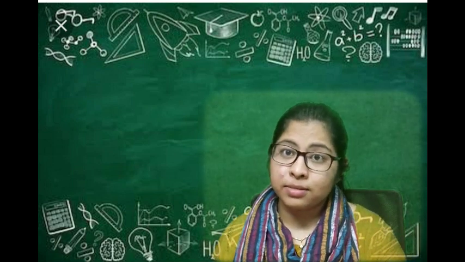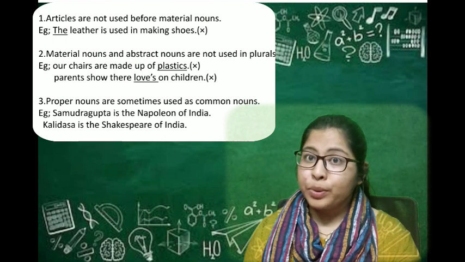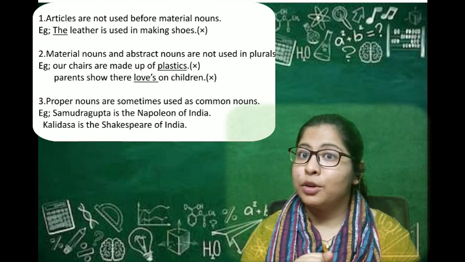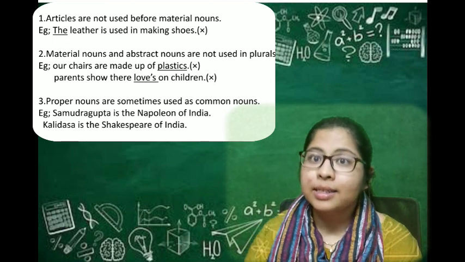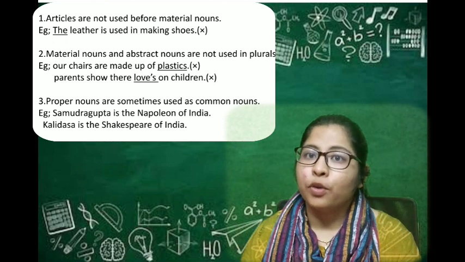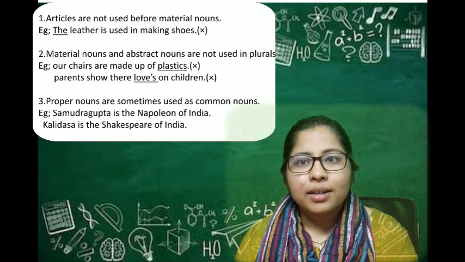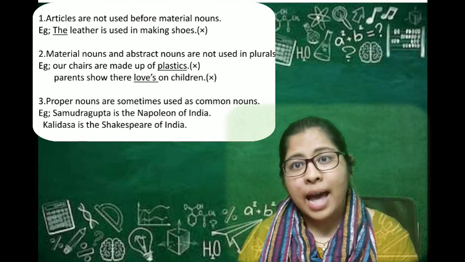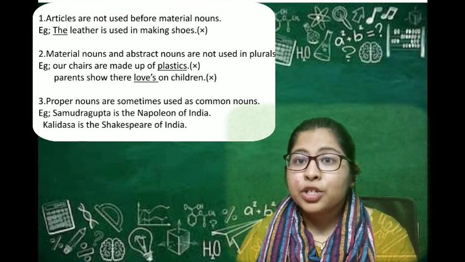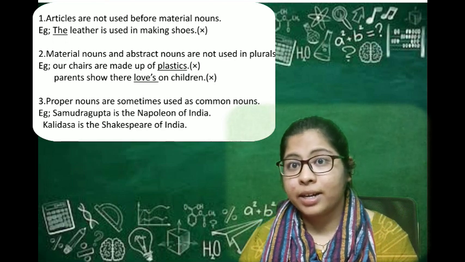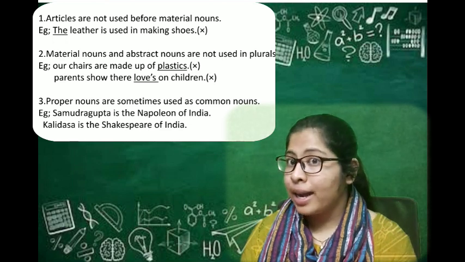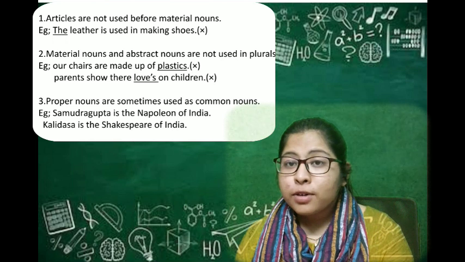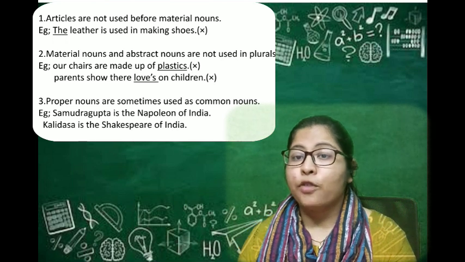The first rule to use the noun properly is that never use the article before the material noun. What are the articles? Usually there are 3 articles: a, an, the. If you want to differentiate them as definite and indefinite articles, the is known to be the definite article, and a and an are known to be indefinite articles. So never try to use these 3 articles in front of any material noun.